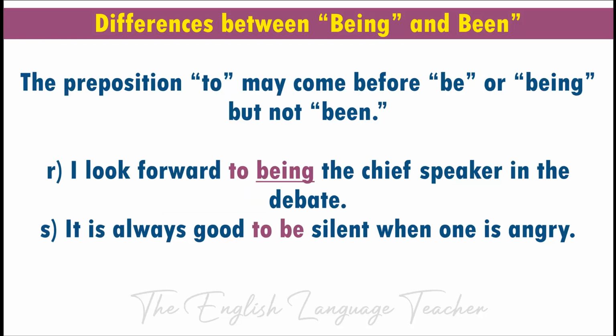The preposition to may come before the verb be or being, but not before the verb been. Example R, I look forward to being the chief speaker in the debate. So being comes after the preposition to. Example S, it is always good to be silent when one is angry. The verb be comes after the preposition to. So you can have to being, you can have to be, but you cannot have to been.